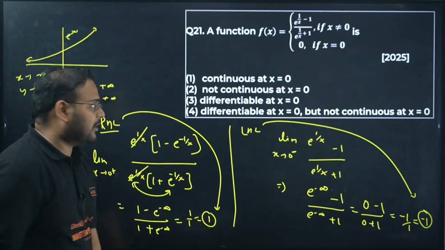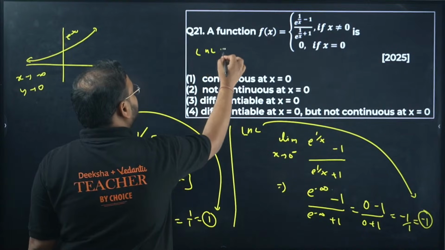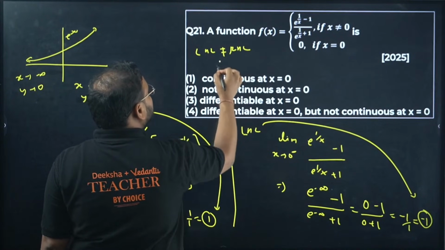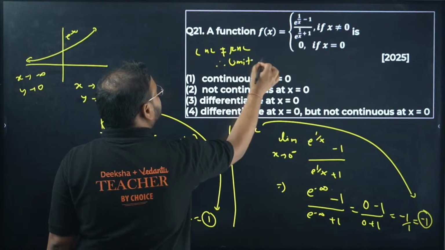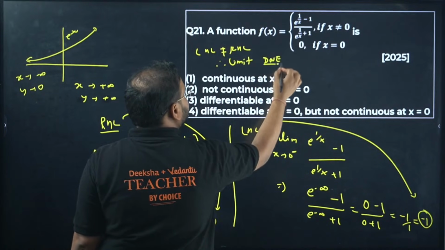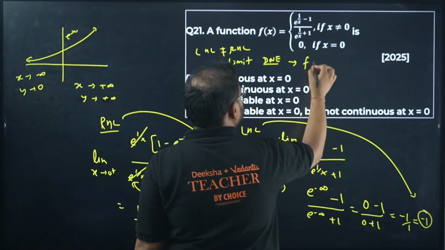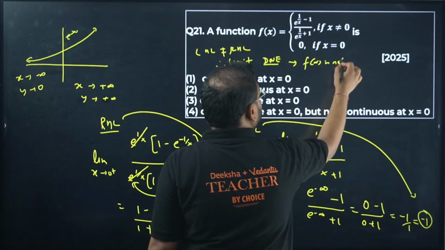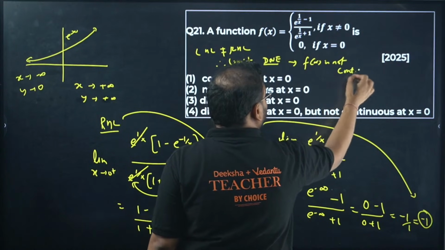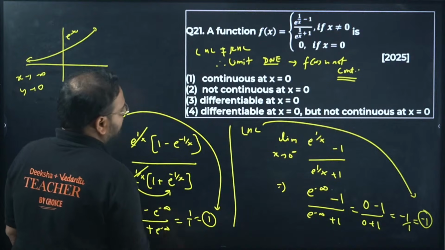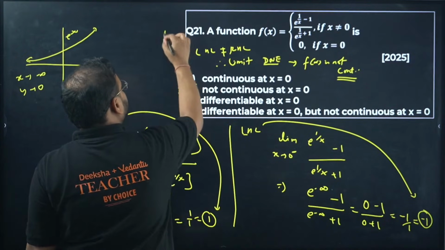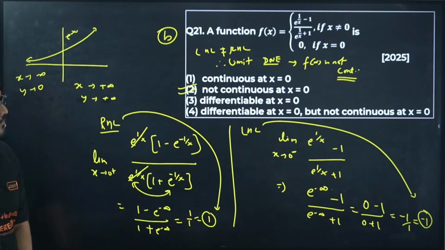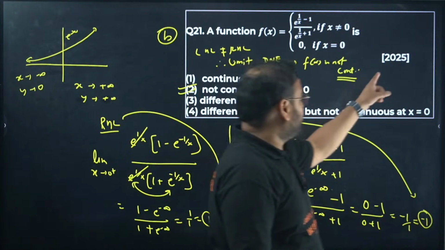Are they equal? They are not equal. It means the limit does not exist, so the function is not continuous. f(x) is not continuous. The answer is B. This is last year's PYQ.